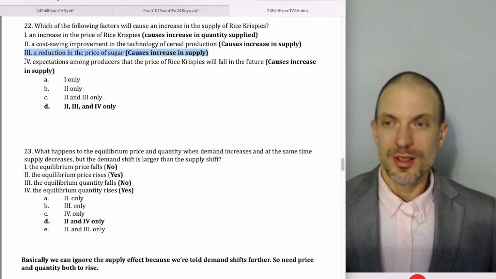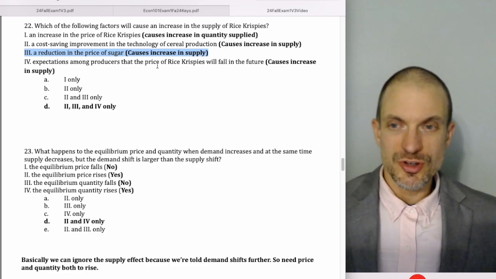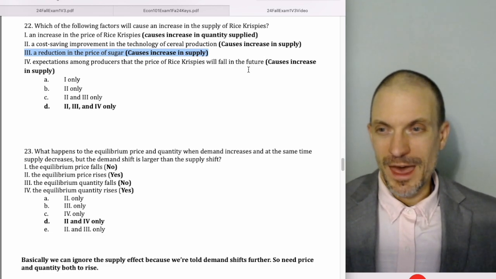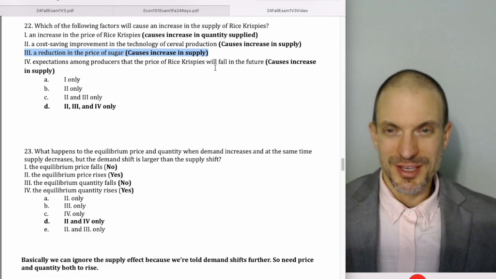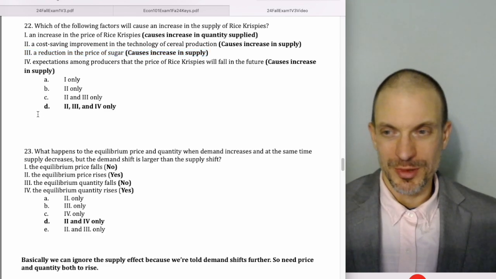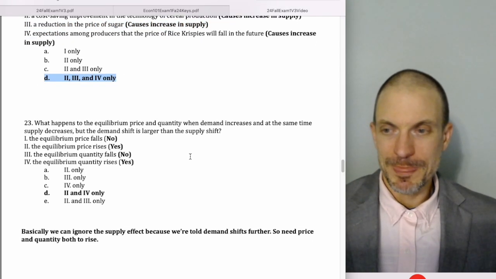Change in the price of an important input. Expectations amongst producers that the price of Rice Krispies will fall in the future. So that will cause an increase in supply because we want to unload all of our Rice Krispies before the price in the future is smaller, at which point we'll have a smaller quantity supplied. So the correct answer here is D.